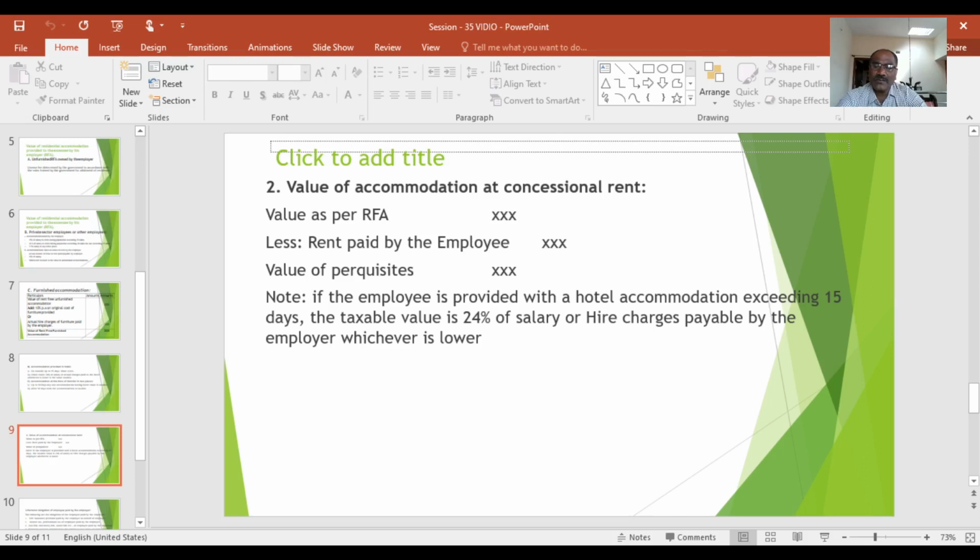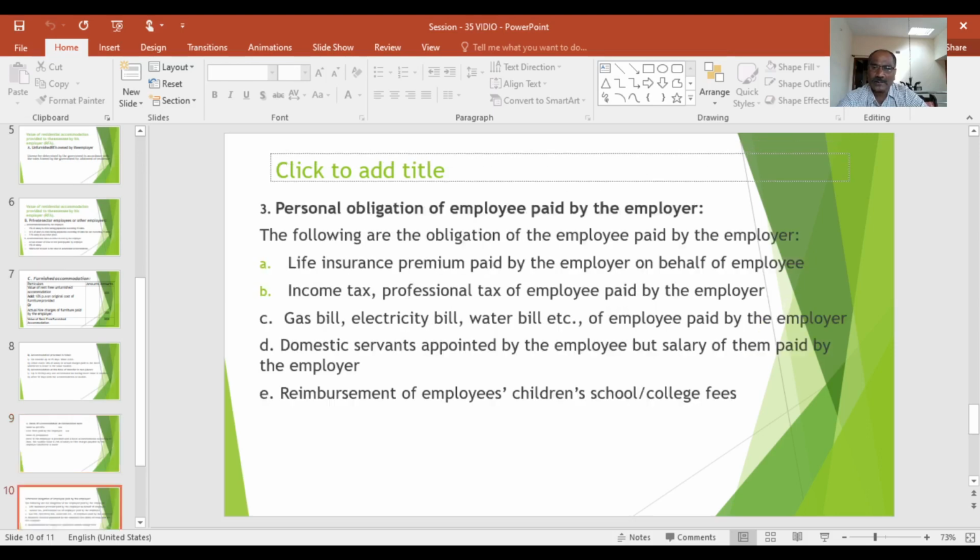Suppose any rent is deducted by the employer from the salaries of the employees, it will be deducted. The remaining is called the taxable value of perquisites. So here, if the employee is provided with hotel accommodation exceeding 15 days, the taxable value is 24% of the salary or hotel charges payable by the employer, whichever is lower.